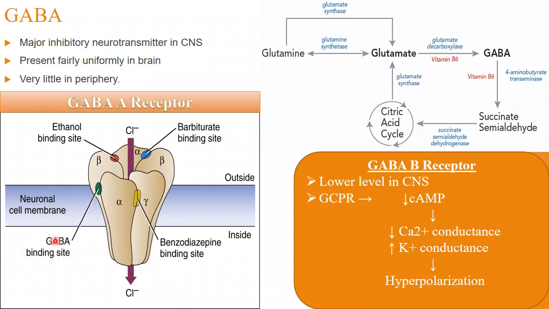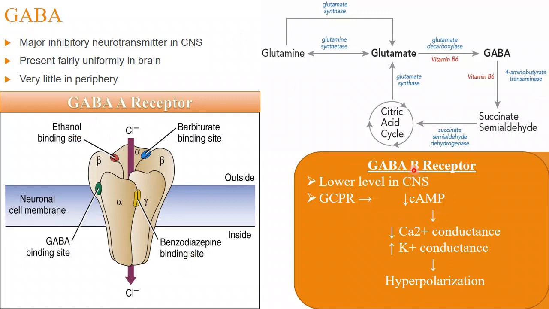the function of the endogenous substance. What is the endogenous substance? GABA is the endogenous substance, gamma-aminobutyric acid. So whatever the GABA was supposed to do, all other chemicals will do the same thing. This is the GABA A receptor. It has a very huge role, right? We'll study later on.